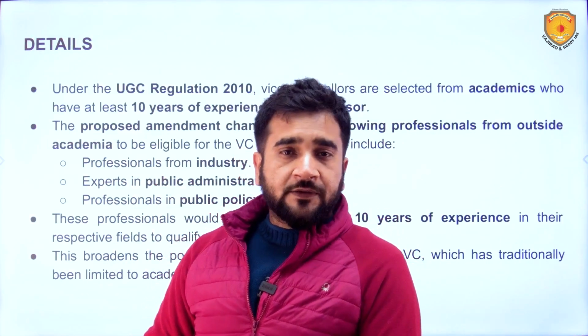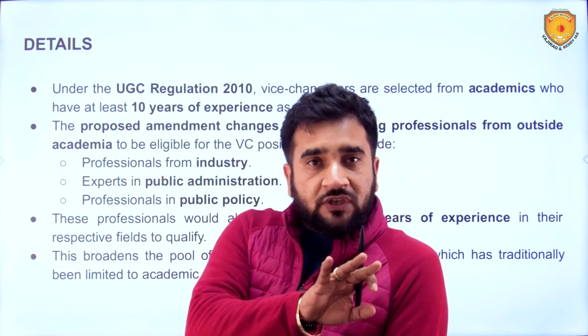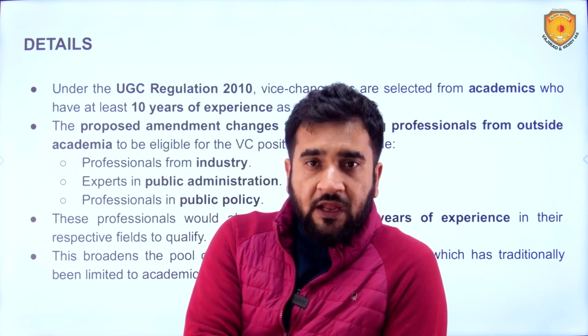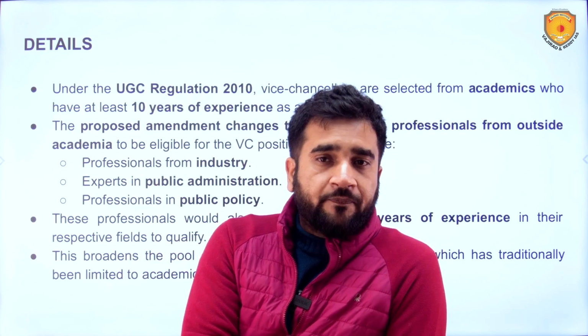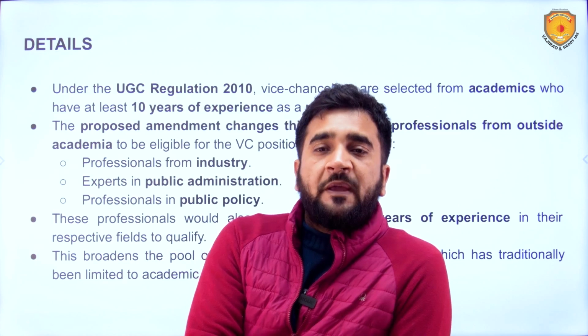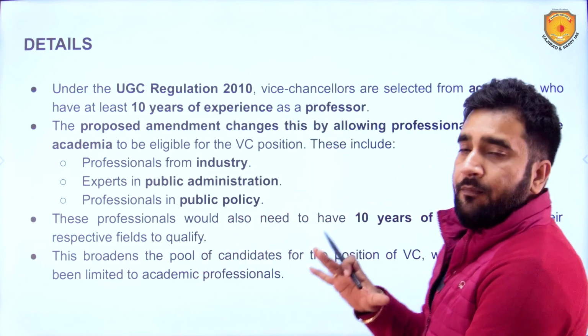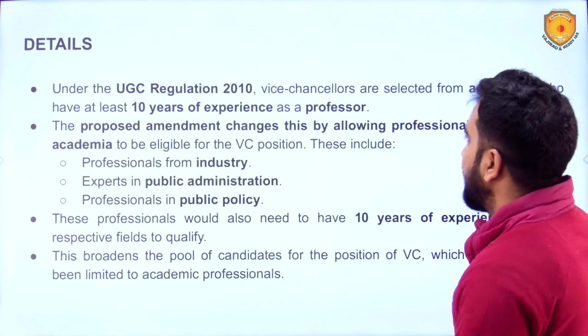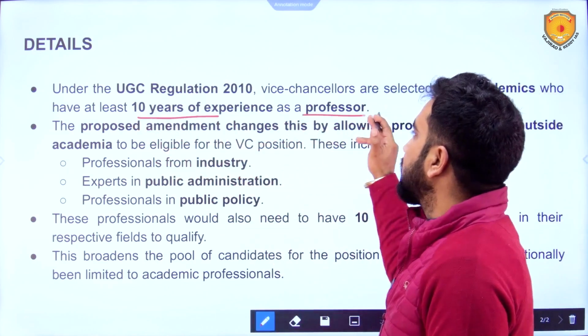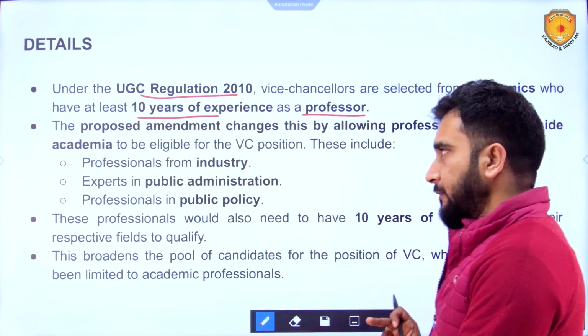Now, the details under the UGC regulations 2010, which were already there: how were the vice chancellors selected? The vice chancellors had to be people from academics, and that person should have 10 years of experience as a professor. That was mentioned in the UGC regulation 2010.